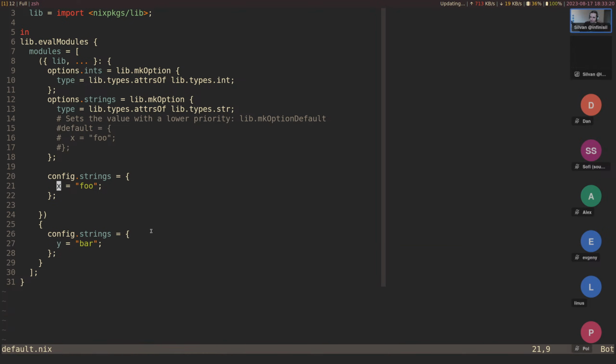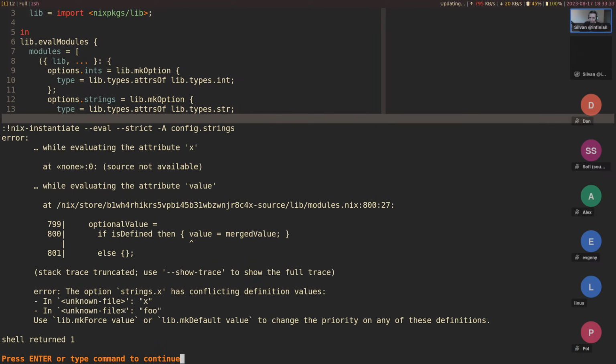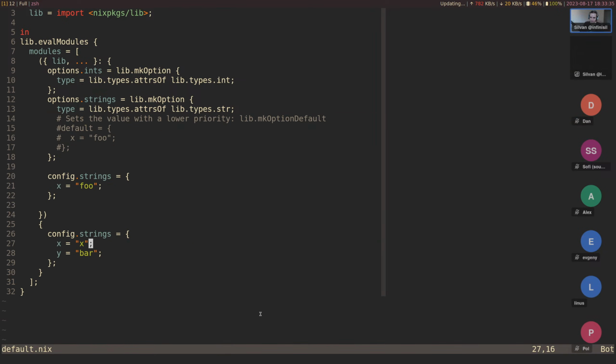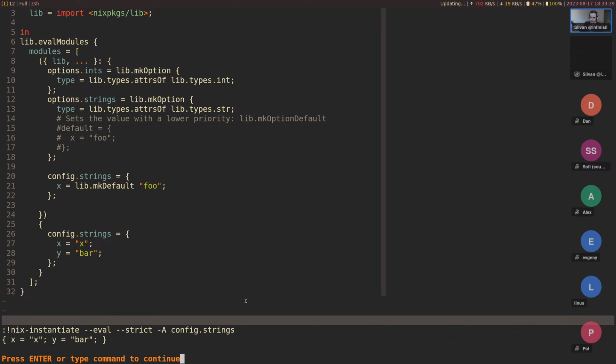But then there is a use case for things like make default, where you might want to say, okay, this is a default. The user can override this. Well, if we don't provide this, we've seen this earlier. If we provide this again, it will give a conflict. But if we do a make default here, it's again a proper default that can get overridden. So this is generally what you want to do for defaults in modules with things like nested configuration.